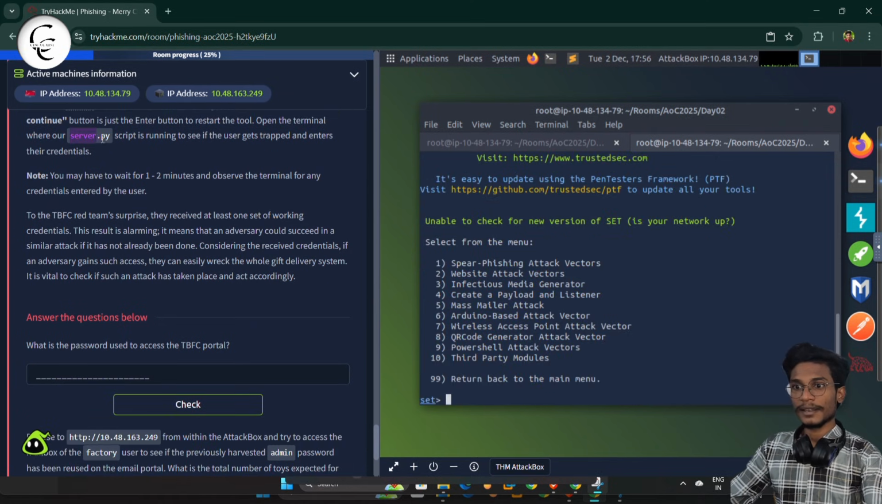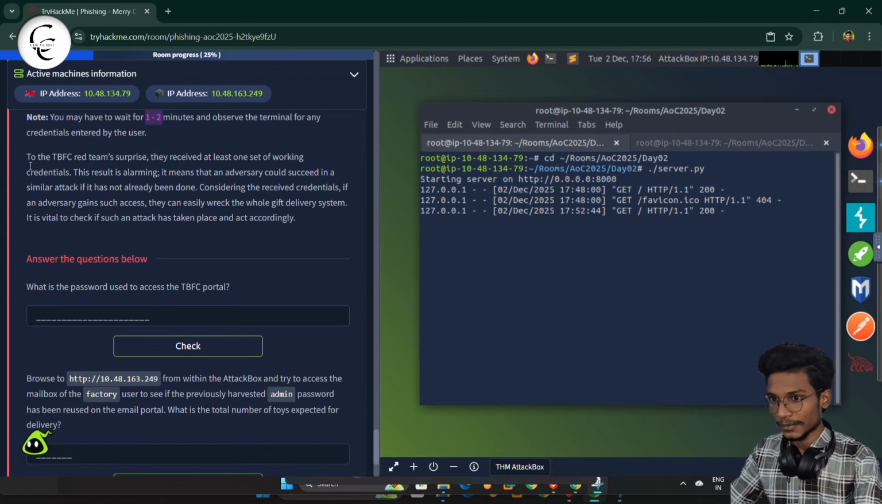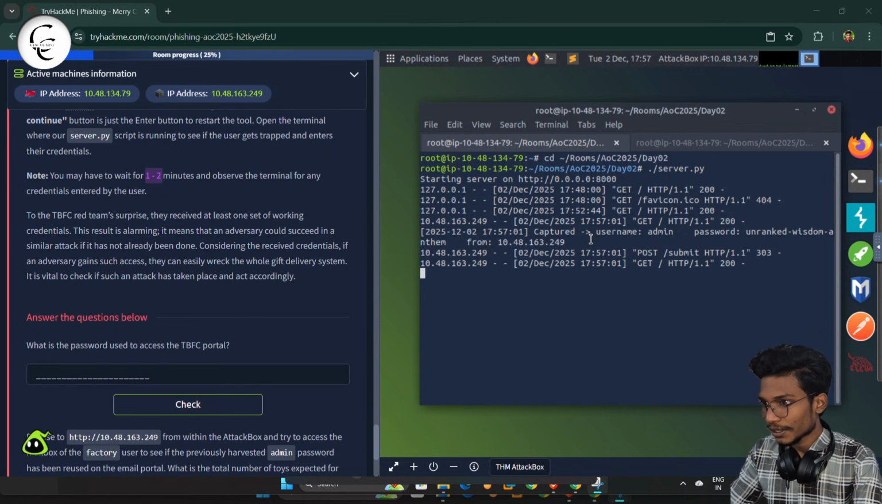Now we have already sent the phishing email to the target and here we will open the terminal. So guys, here we can see that our listener has already started listening and capturing the data, so we can wait to get the access. Let's wait. Now you can see here we have captured the username and the password.